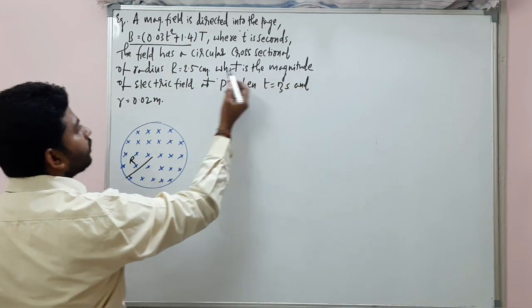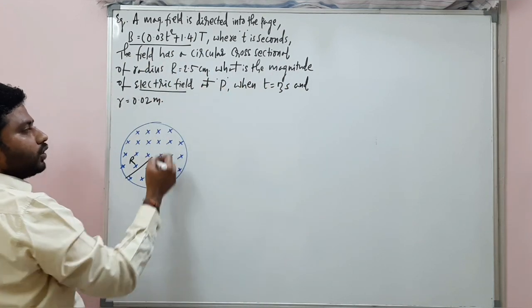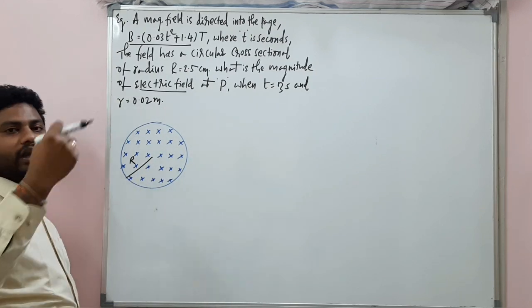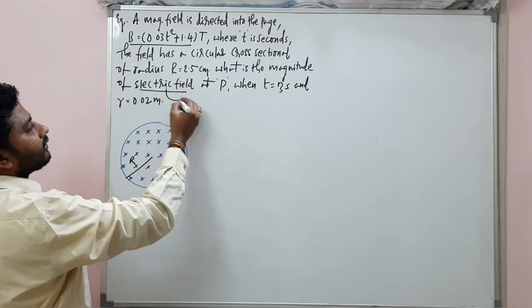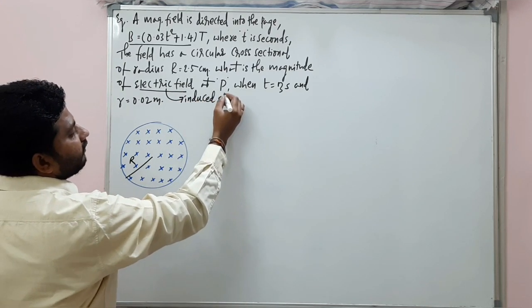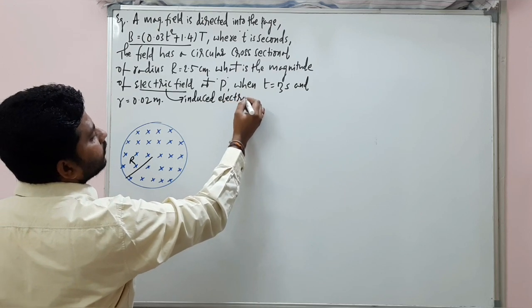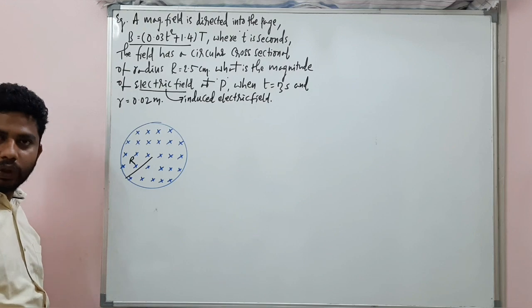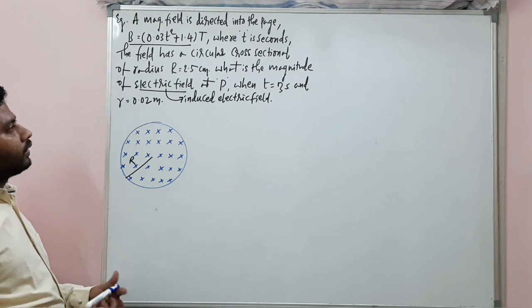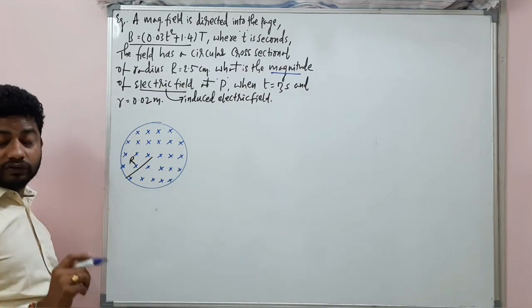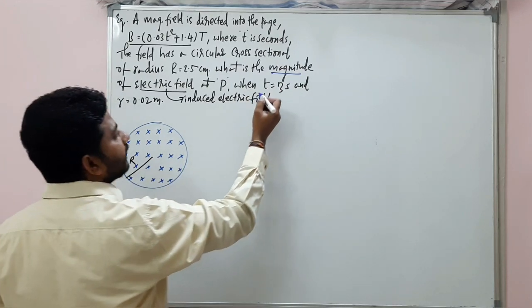What is the magnitude of the electric field? Because of the changing magnetic field, the electric field is produced, this induced electric field. Yes or no? The electric field produced is this induced electric field, my dear students. Now, the question is to find the magnitude of that induced electric field at some particular time.